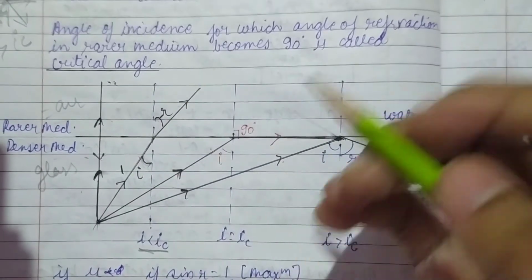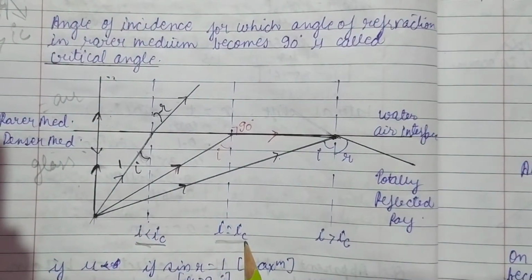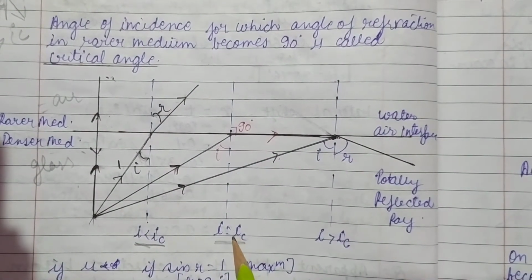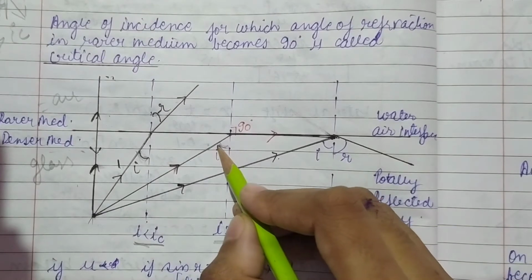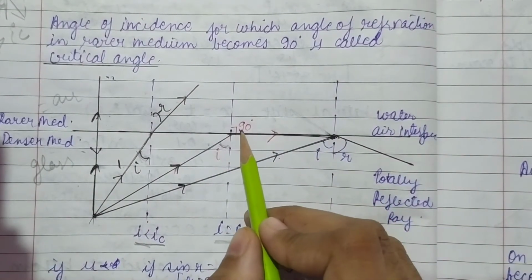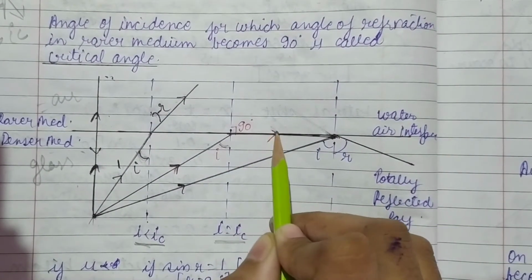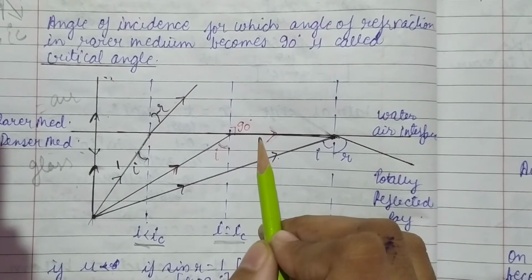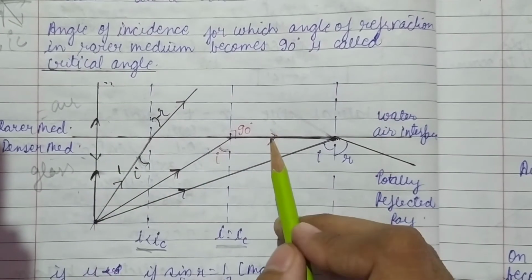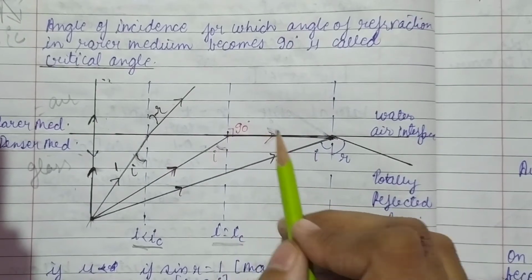Now let us see the second case, that is, the angle of incidence is equal to the critical angle. So what is happening here? This angle is equal to the critical angle, so the ray will go along the interface of the two media. Which are the two media here? Air and glass. It will go along the interface of these two media.